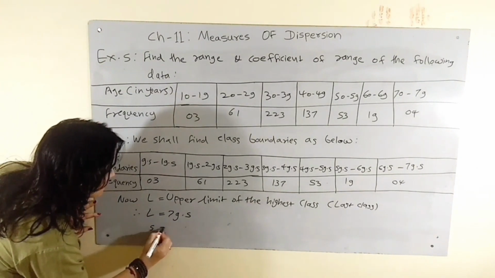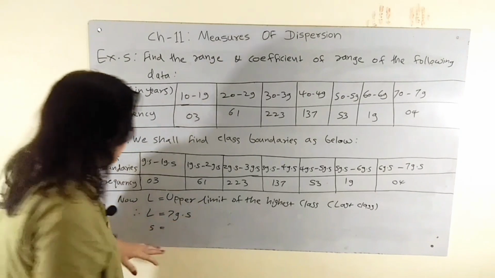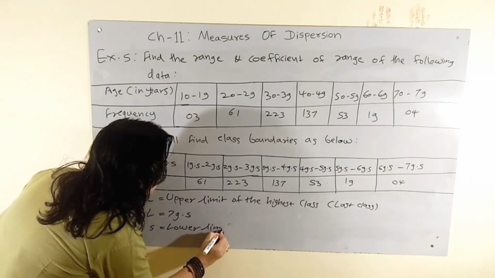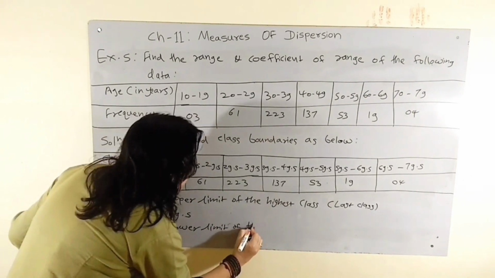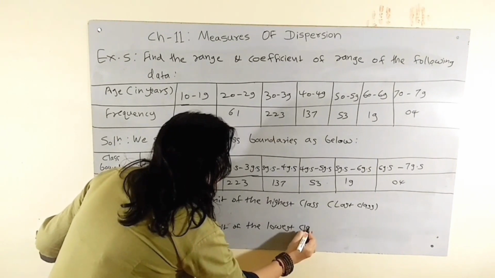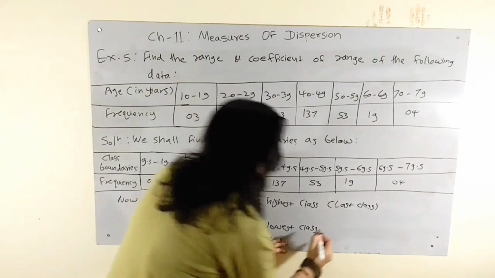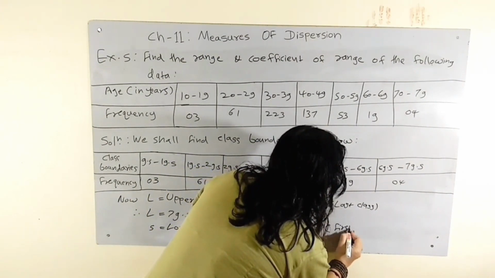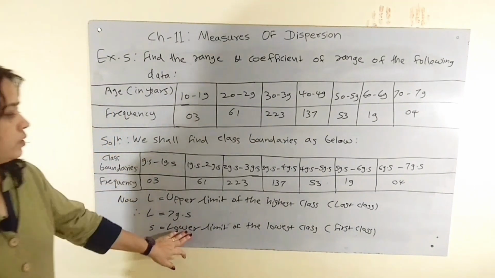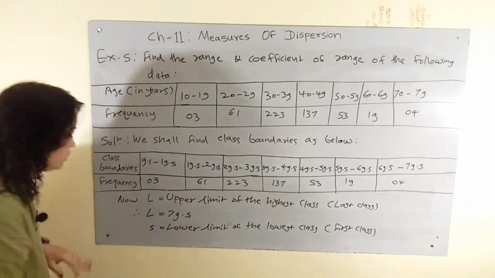Similarly, S is equal to the lower limit of the lowest class. Lower limit of the lowest class means first class. Here the first class starts at 9.5.